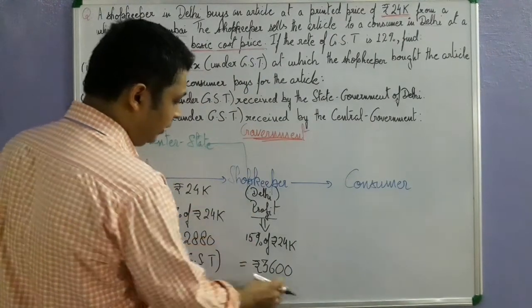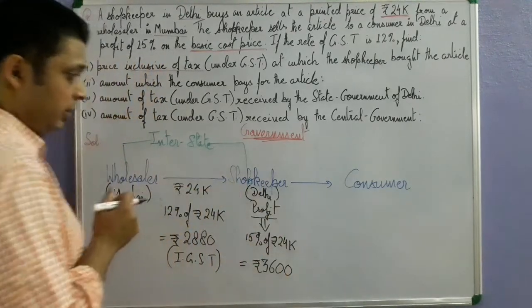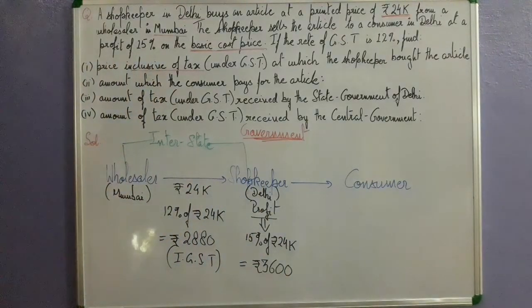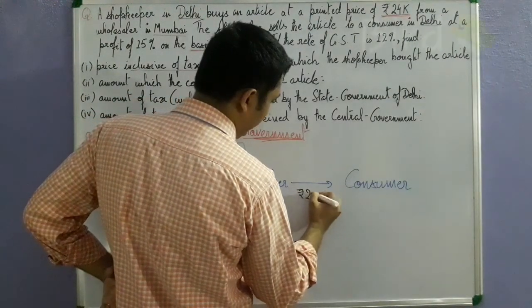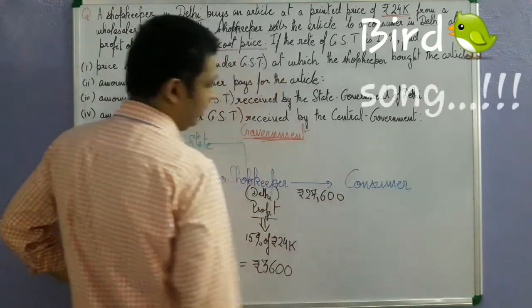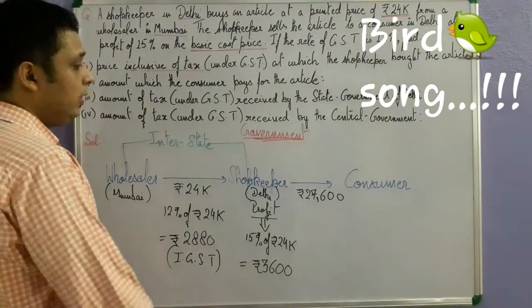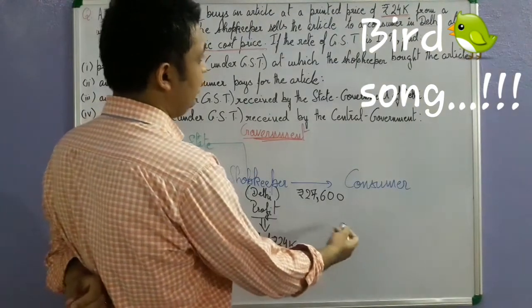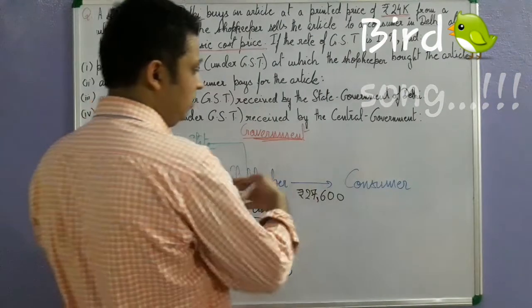Clear? So now what will be the price that the consumer has to pay for the article before GST? It will be nothing but 3,600 plus 24,000. So when you calculate this, this will come out to rupees 27,600. Clear? Now again, what do we see? That this transaction is being watched over by the government. Why? Because this is a business dealing, isn't it?